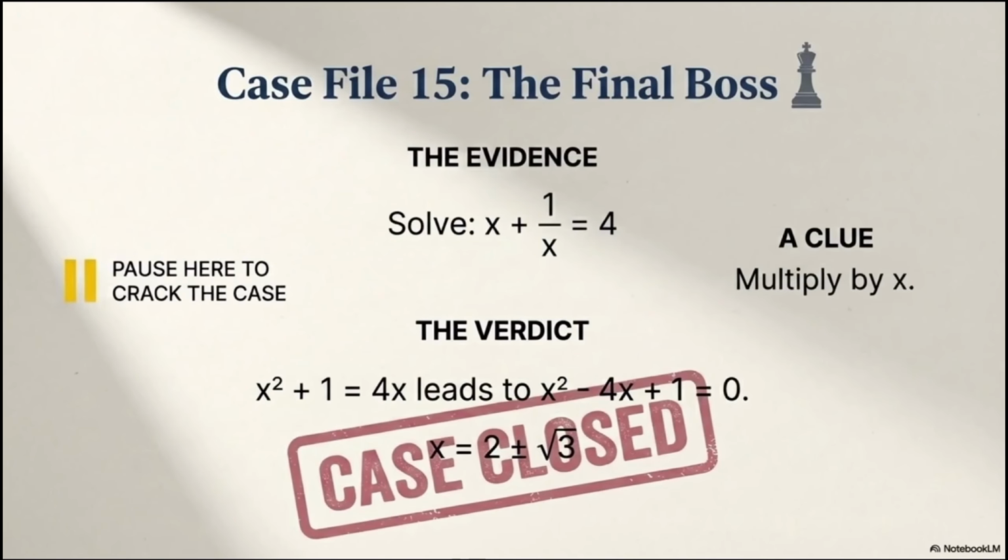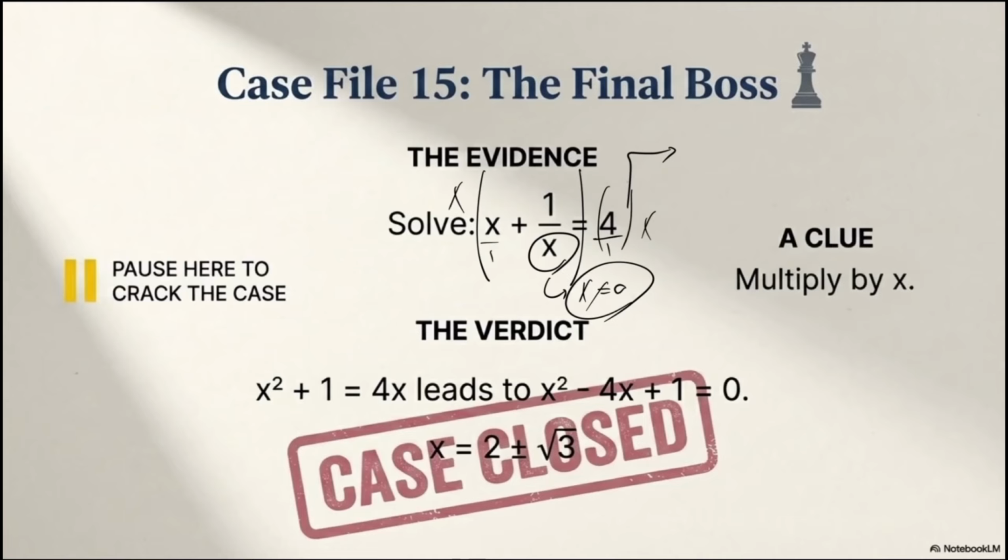Finally, the final boss. At this point, I do have x plus 1 over x is equal to 4. The very first thing that I have to know is that x as 0 cannot be an answer. So let's solve it. It means that I have to multiply both sides by what? By x. X is going to be considered as the common denominator of all of them. So write it down like that.